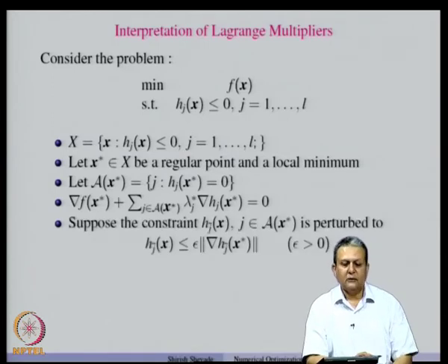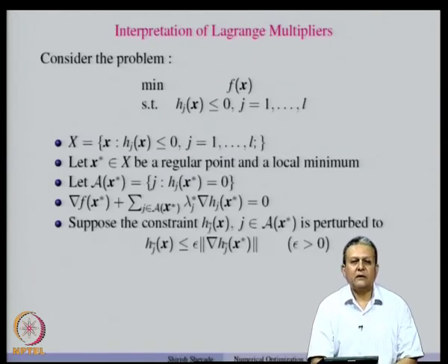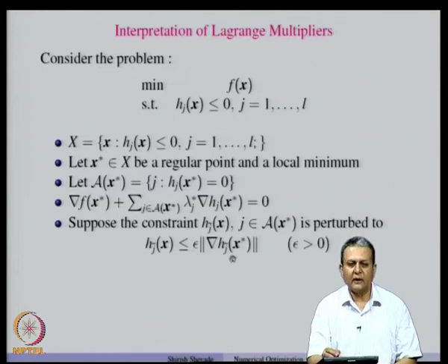Now, suppose we perturb the constraint a bit, and we write a new constraint as h j x less than or equal to epsilon times the norm of gradient h j x star. Now, this norm is taken just to do the normalization. So, let us assume that epsilon is greater than 0. Now, how much effect will such a perturbation of the constraint have?